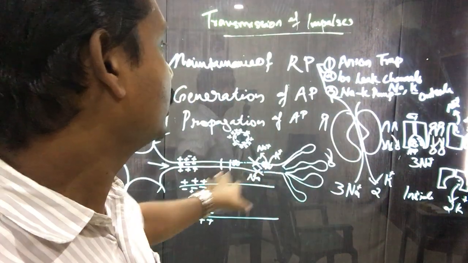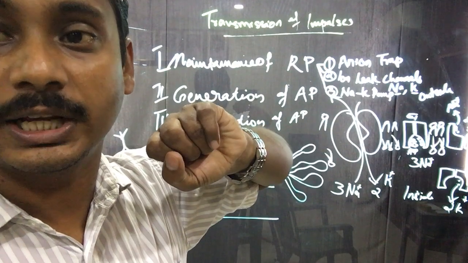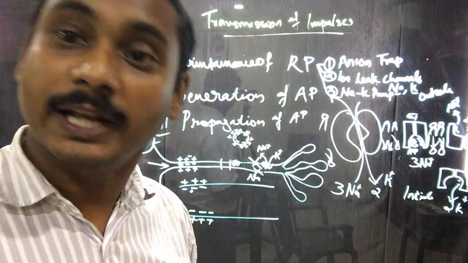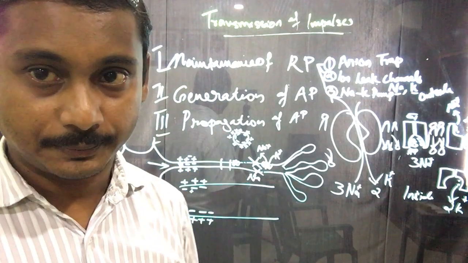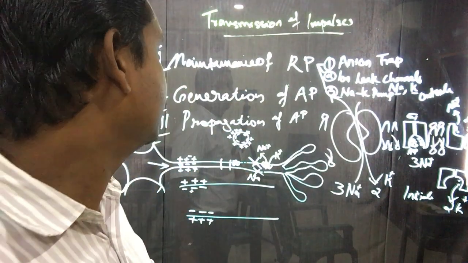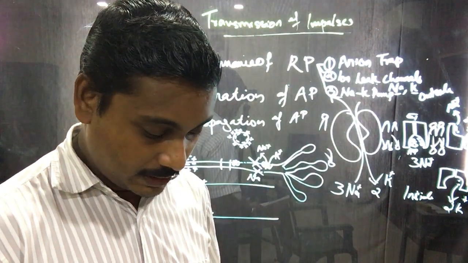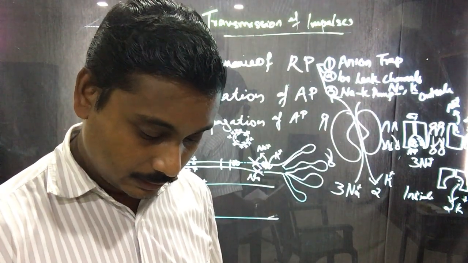And because of the anion trap, the negatively charged ions inside, the inside will automatically be negative with respect to the outside. This is the maintenance of a resting potential.